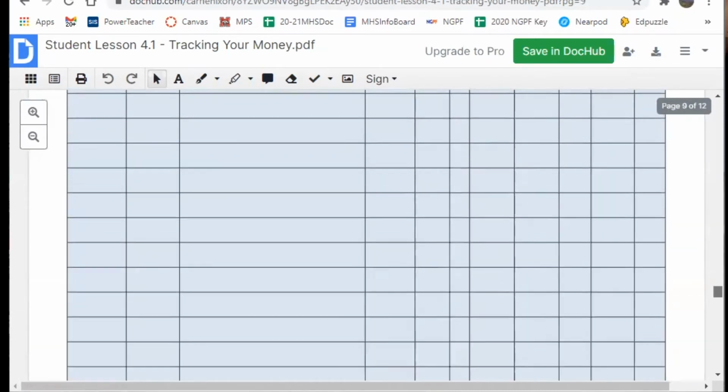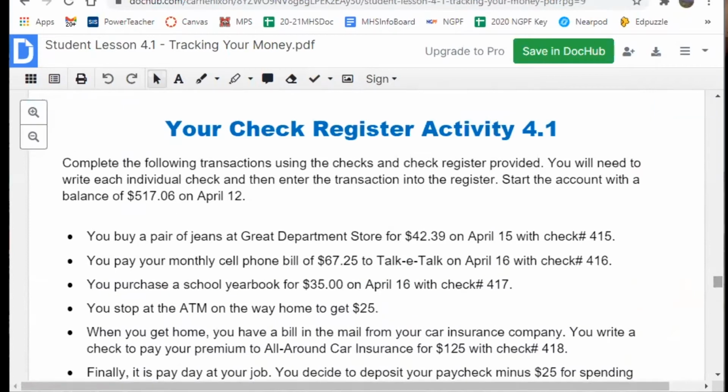So this would just be an example of one of the activities that is offered here that is, I think, really good for helping students in this area. There are other activities that are similar to this that you could use also that are not just doing the checkbook register and the checks, but also help them to reconcile these accounts. Better Money Habits curriculum has one that could be used along with Next Gen Personal Finance has a lesson over this. So if you have the time to do this extra activity, that would probably be something that would be helpful for students and a resource to go to.